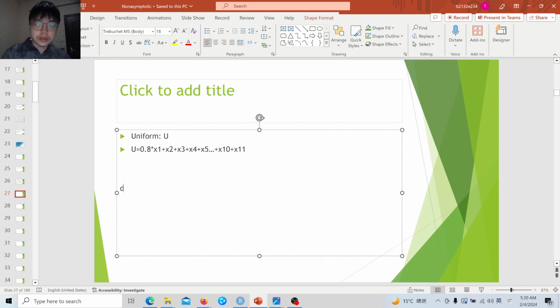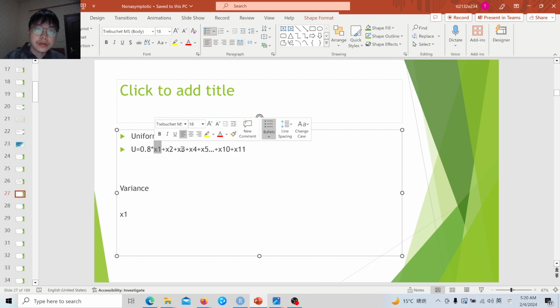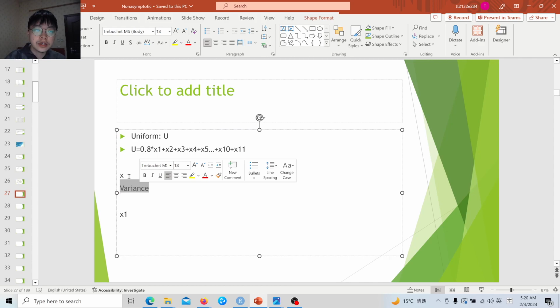For simplicity, I just consider the variance, okay? Anyway, for x1, x2, x3 up to x10, we compute the biased sample variance, without Bessel correction, without the bias correction.